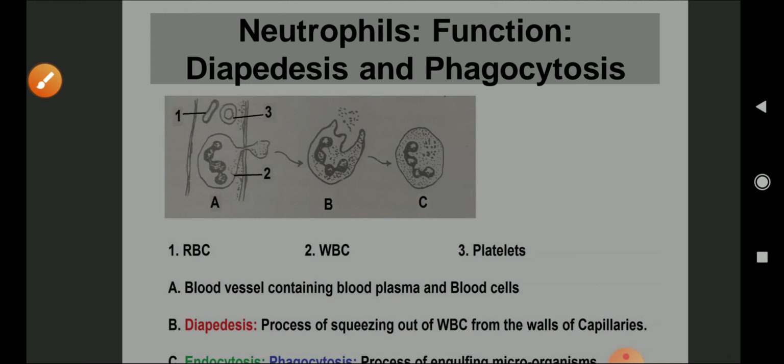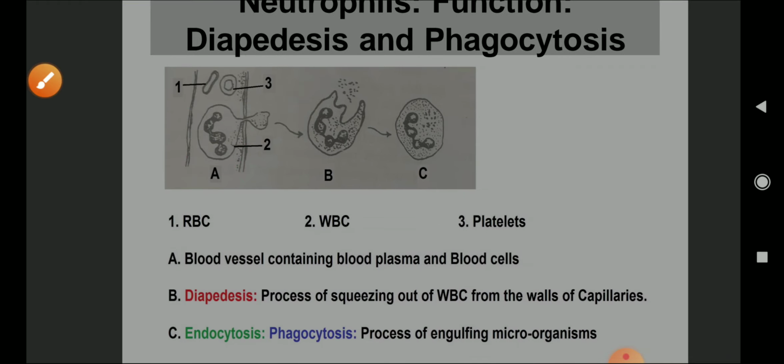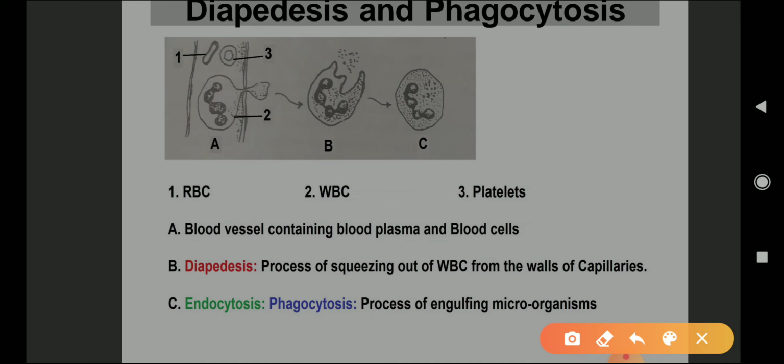So 2 is WBC. A is the blood vessel. What is flowing inside? Blood is flowing, which consists of blood cells and plasma. Once microorganisms are found, these are checked by the WBC. So WBC is squeezing out of the capillaries. This process of squeezing out of WBC from the walls of capillaries is known as diapedesis. Once the diapedesis takes place and the WBC is out of the capillaries, it tries to engulf the microorganisms by the process known as phagocytosis.